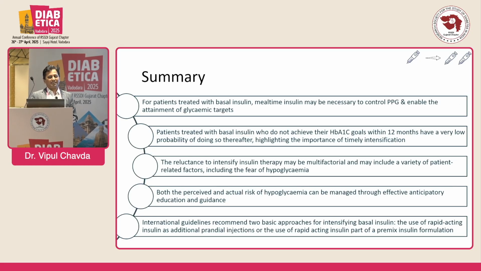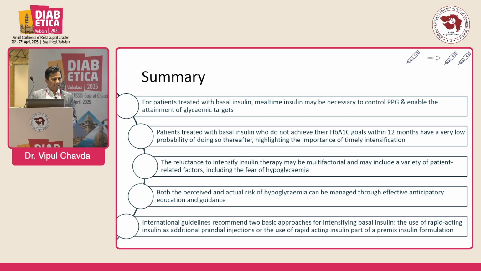So to summarize this, I will say that insulinization is the need of the hour. We are not going to be the diabetic capital, but we have to be the diabetic care capital. Our HbA1c is 8.5 to 9 currently, but we have to bring it down to at least 7 to 7.5, because reducing HbA1c by 1% will reduce many microvascular and macrovascular complications in patients. Start insulin at the right time.